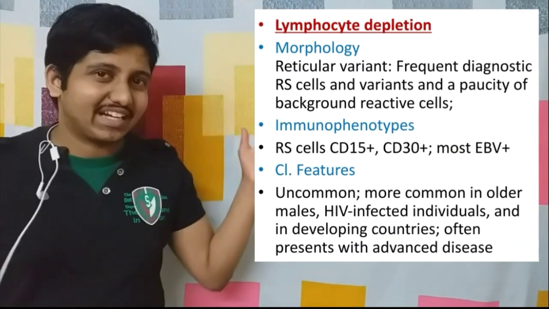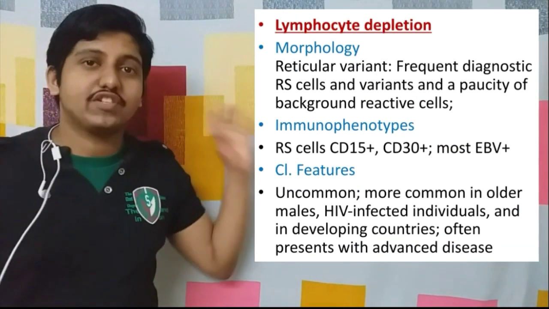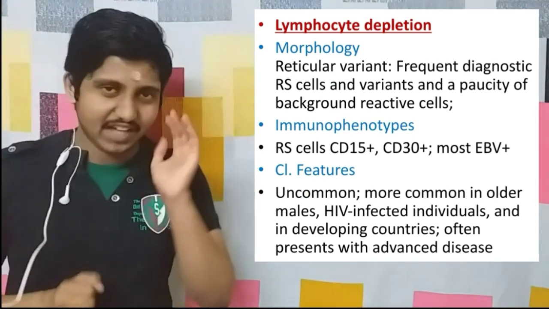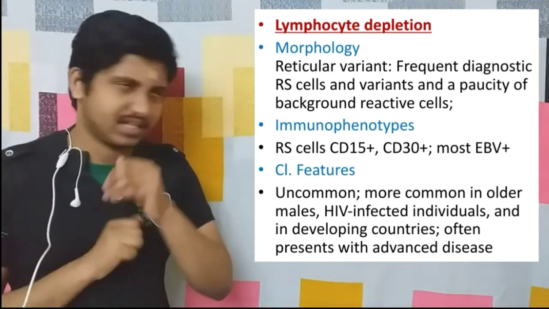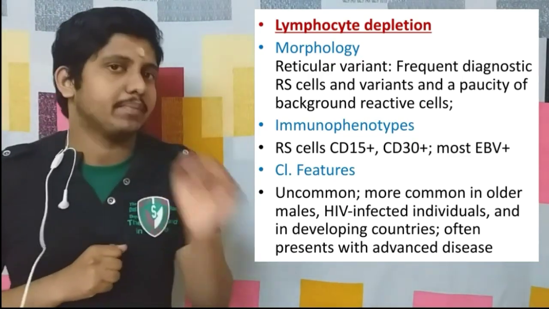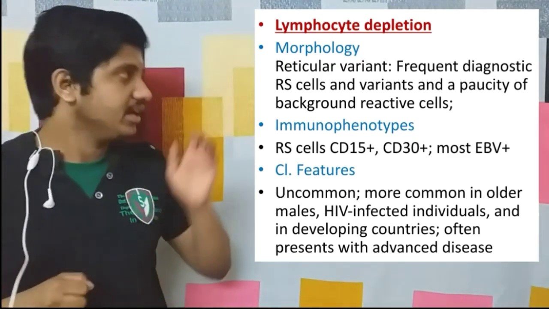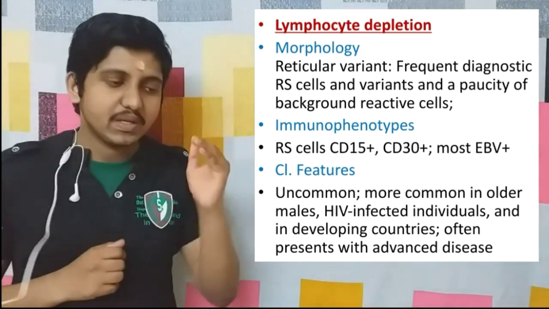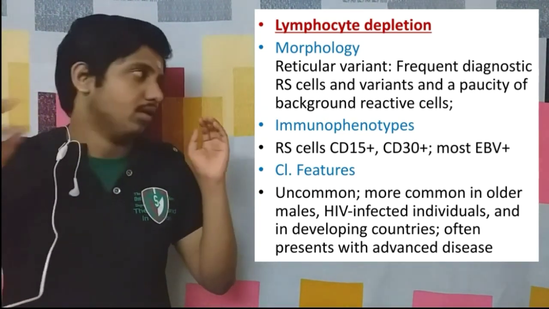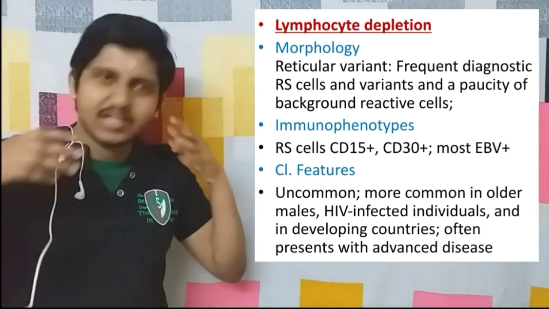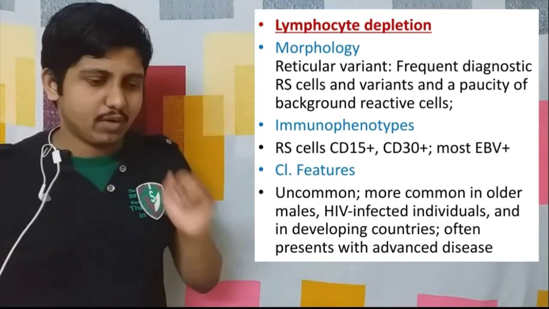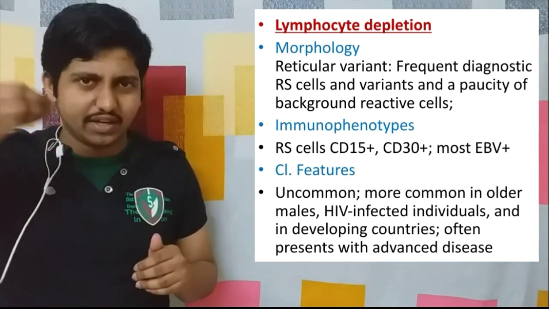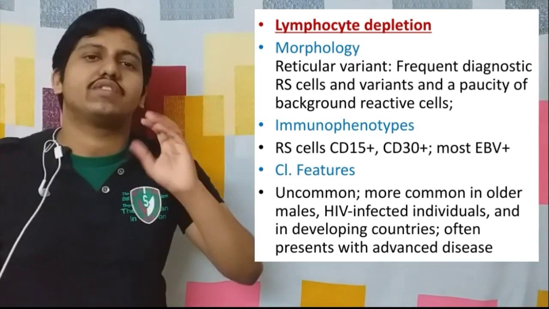Now next we come to the lymphocyte depletion type. What is the morphology here? This type has many variants, and one important variant is the reticular variant. I will tell only about it. In this reticular variant we see certain bizarre Reed-Sternberg cells. And what is the background? The background infiltrate has a paucity of reactive cells.